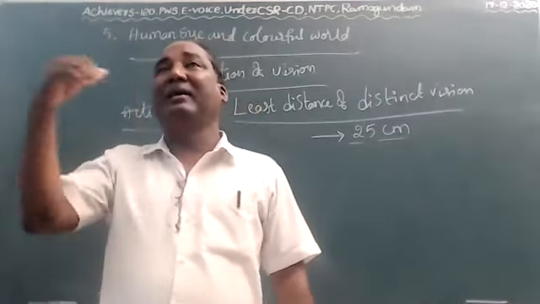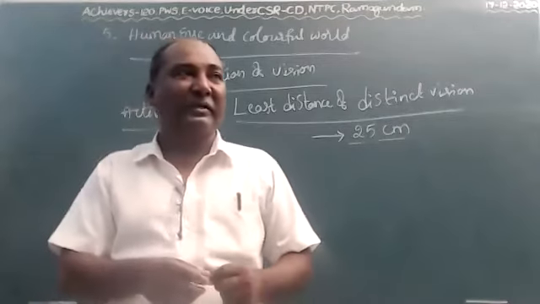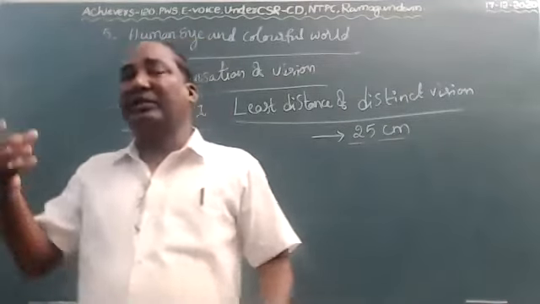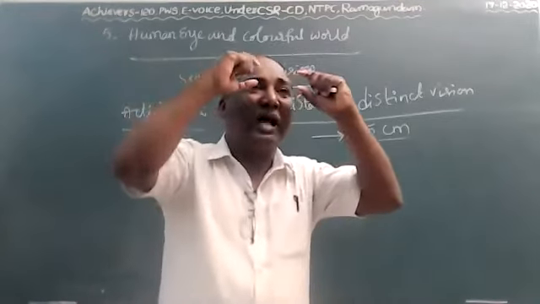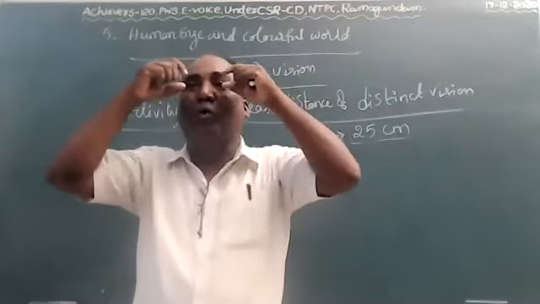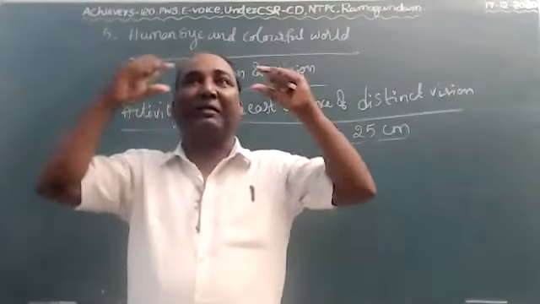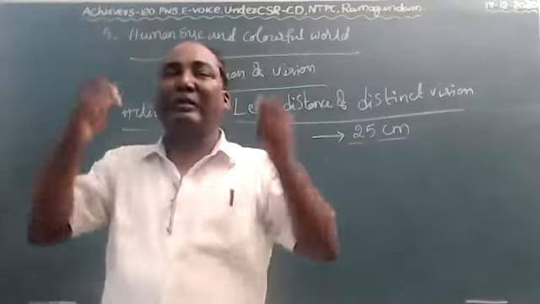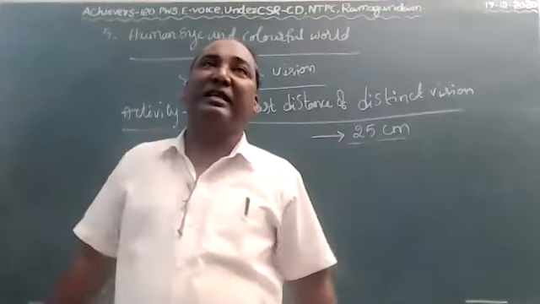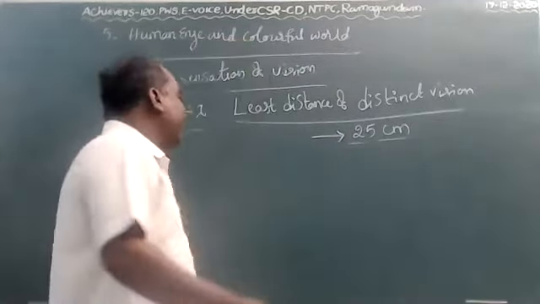For example, young people. Their least distance of distinct vision is very small because their eye muscles are very strong. They can sustain more. That's why their least distance of distinct vision is 7 to 8 centimeters.